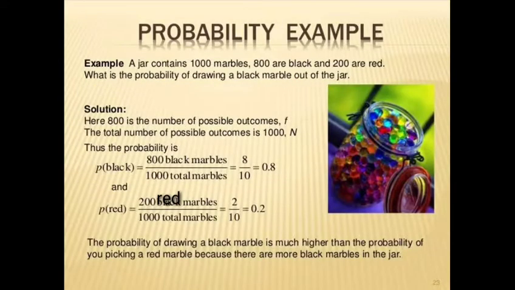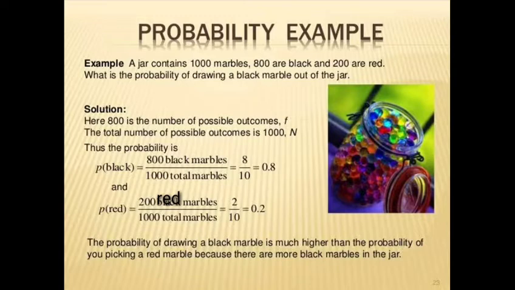Let us see the example. A jar contains 1000 marbles, 800 are black and 200 are red. What is the probability of drawing a black marble out of the jar? Now dear students, here we don't know whether a black or a red marble will be drawn. Now here we have to find the probability of drawing a black marble out of the jar.